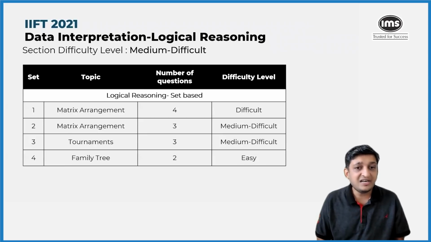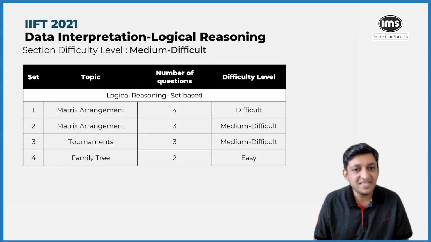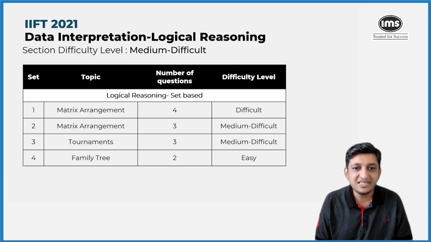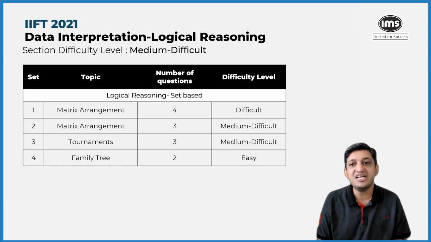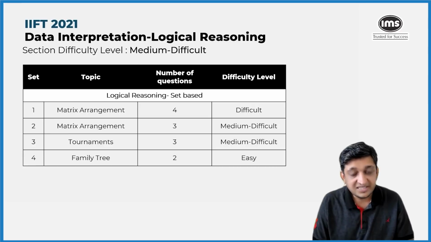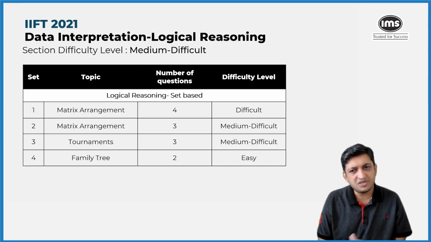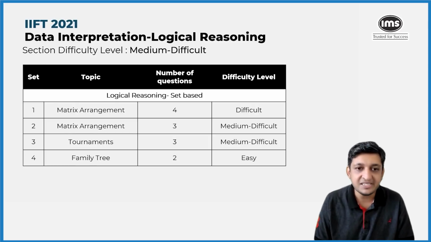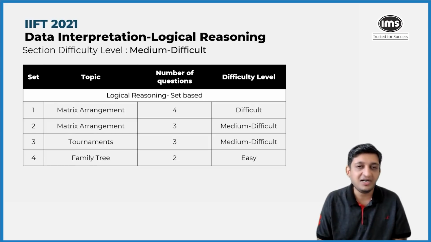Then on the logical reasoning side of things, in terms of the sets that were present, there were 4 sets. The surprise this year was that there was no input-output question. One set was based on matrix arrangement, which was an especially difficult set. It was probably the toughest set out of all the sets in this entire section. So there was a 3 question set on matrix arrangement, which was moderate to difficult. Another 3 question set on tournaments, which was again medium difficult, and a family tree question, which was extremely easy. So even this remained consistent with what had happened earlier.